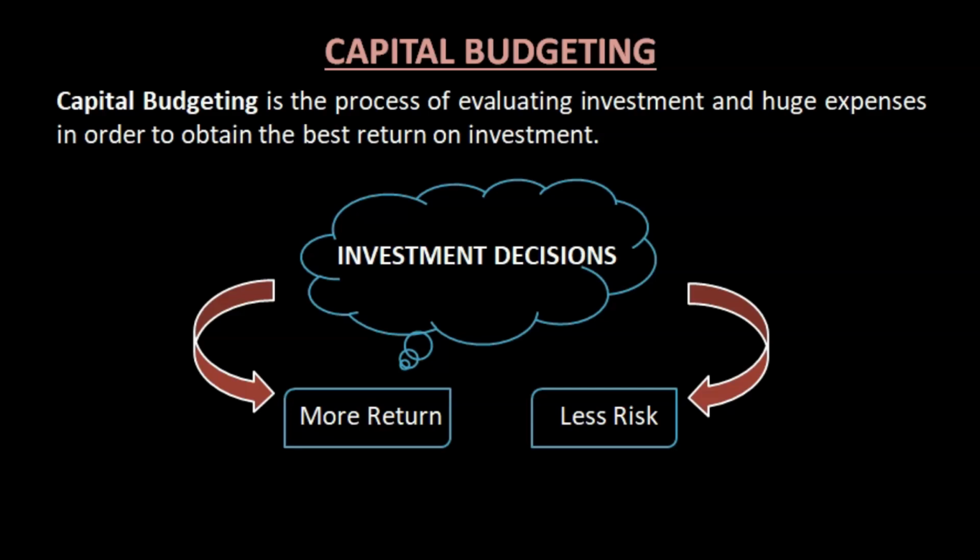So we'll start with capital budgeting. There's a term known as budgeting, budget. What do you mean by budget? Suppose you have money, let's say you got 1000 rupees as pocket money and you want to use it.